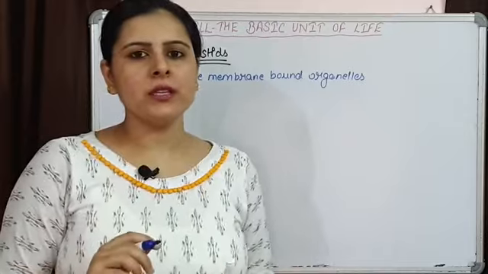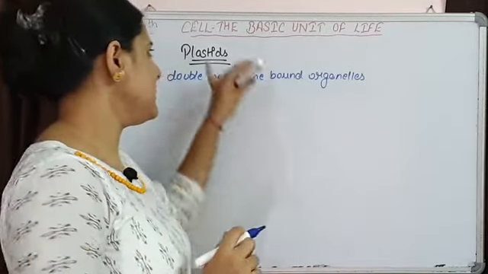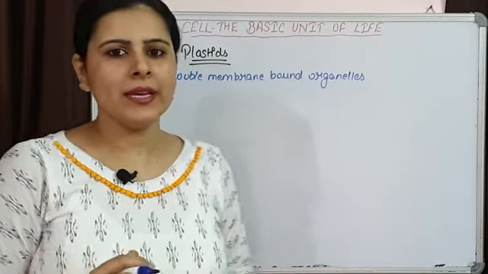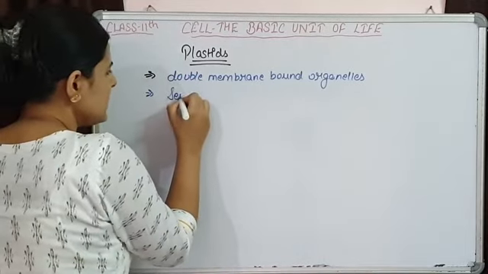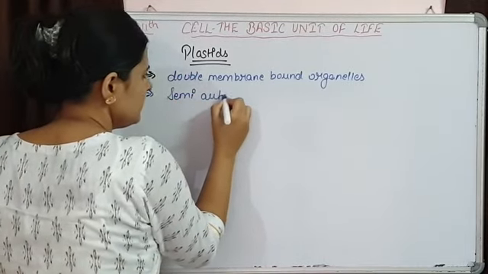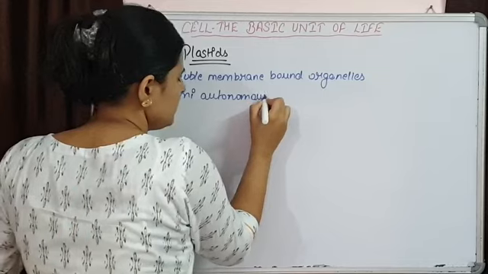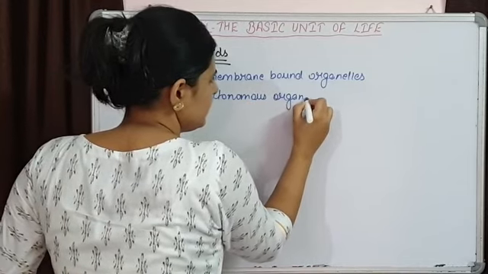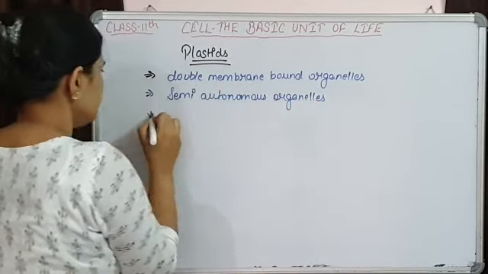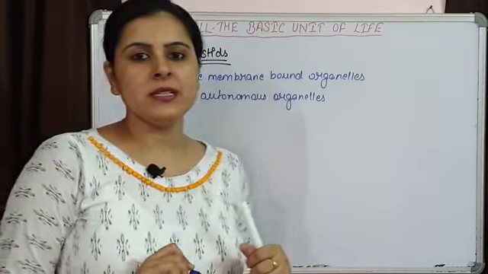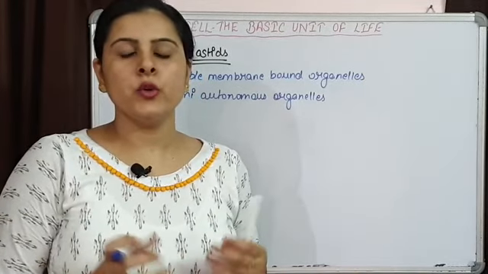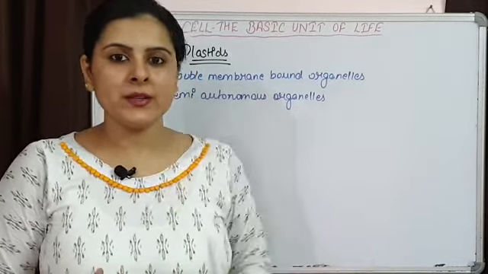Mitochondria were also having their own DNA. Just like that, these plastids are also having their own DNA. That's why these are semi-autonomous organelles. Now, they are present in some of the protists like Euglena, diatoms, and plants.